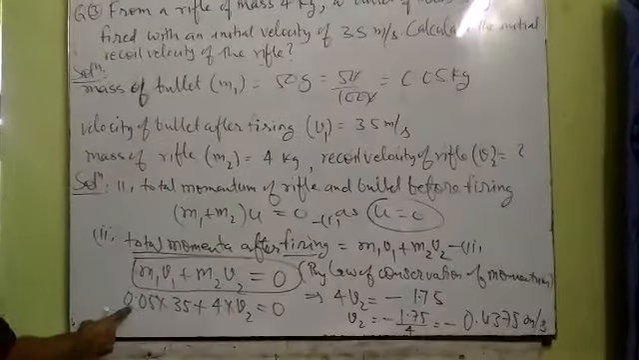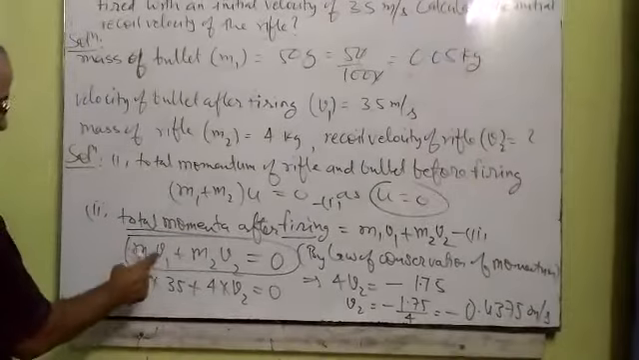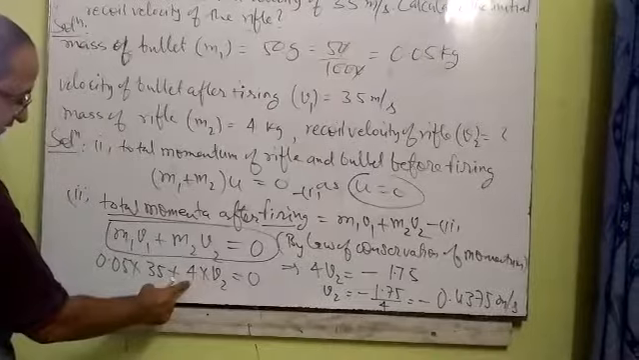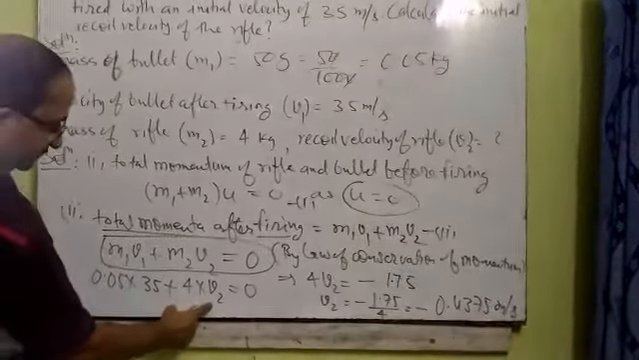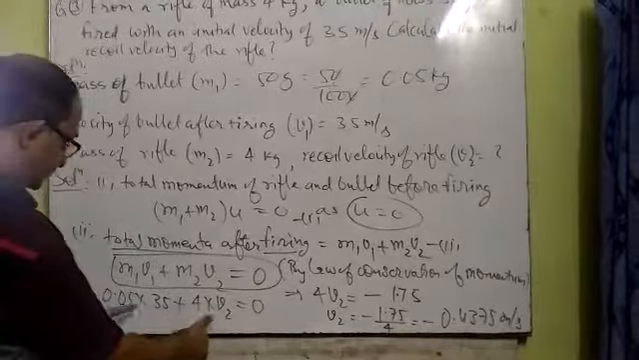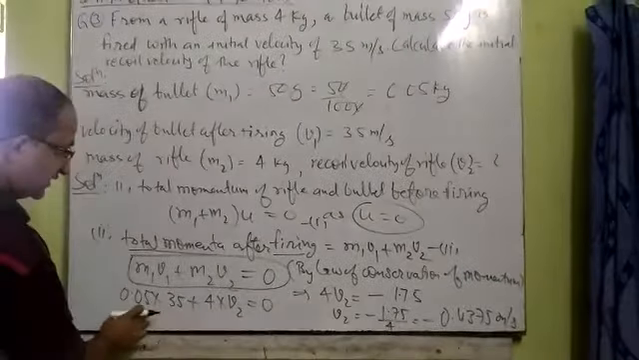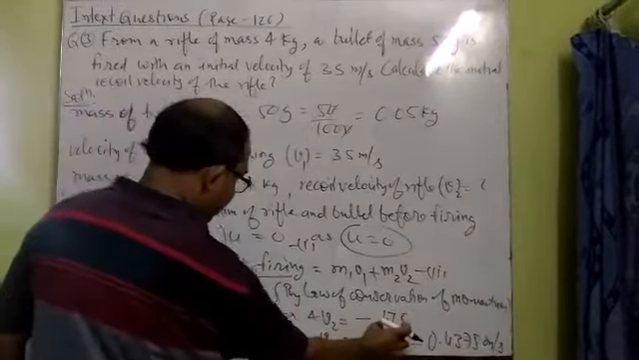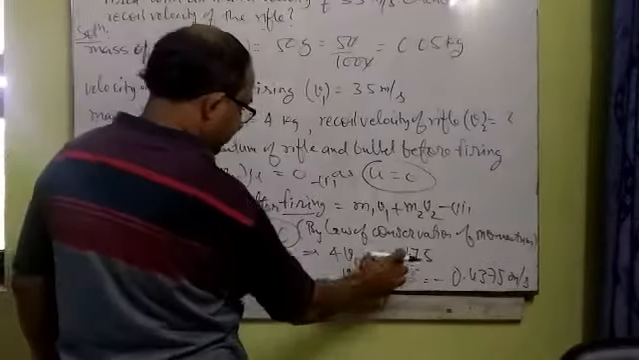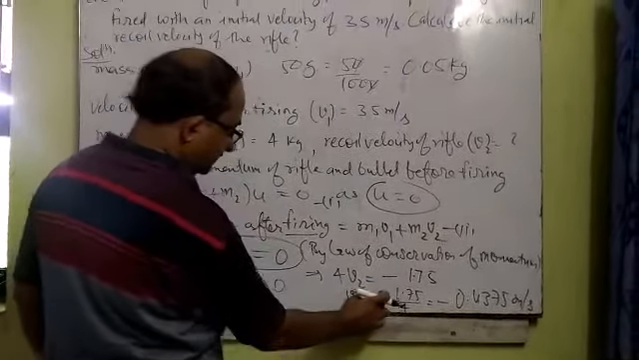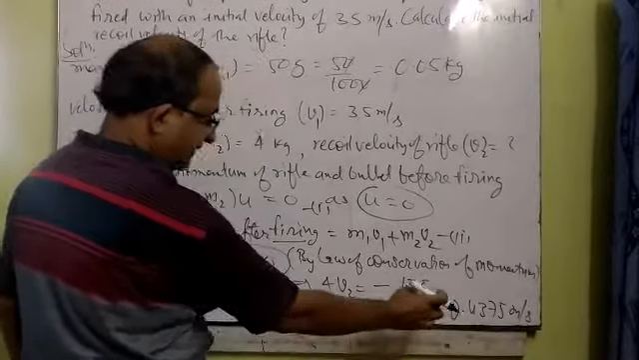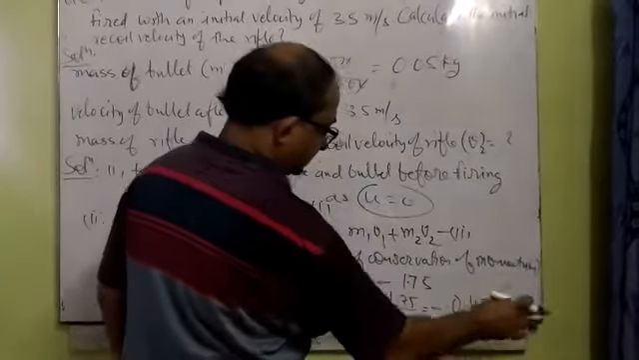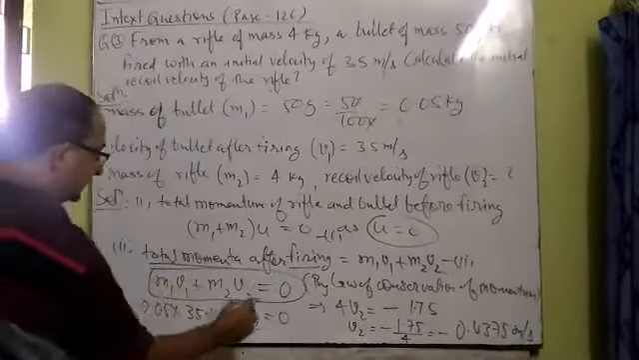Now we can place the value of m1, 0.05 kg, v1 is given as 35 meter per second, m2 is the mass of the rifle, which is 4 kilogram. V2 remains V2 only because it is unknown. Now solve the equation. The product of these two quantities will be 1.75, which we will bring to the right side. It becomes minus 1.75. So 4 V2 is minus 1.75. So V2 will be equal to minus 1.75 upon 4, so it is equal to minus 0.4375 meter per second.